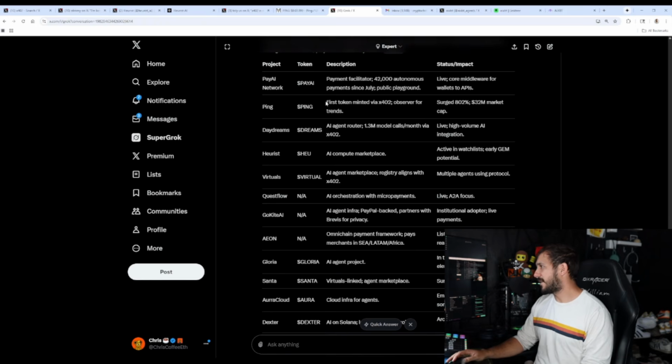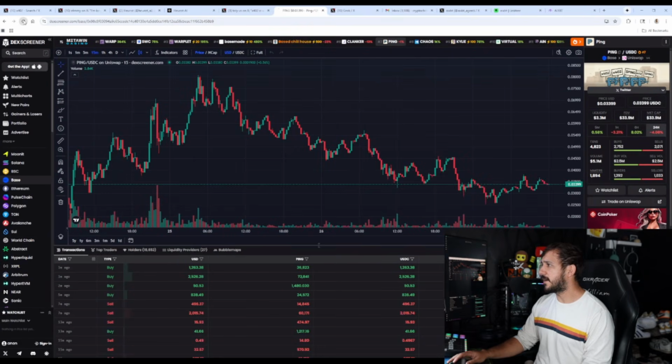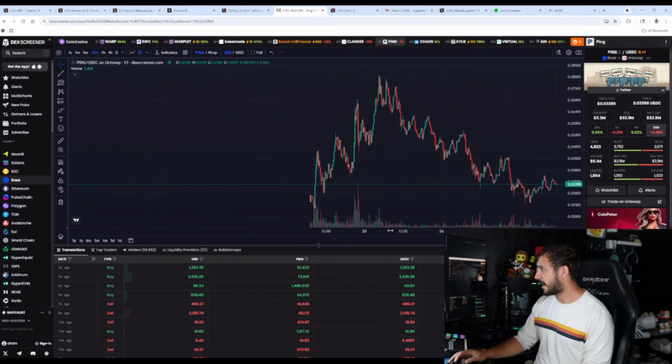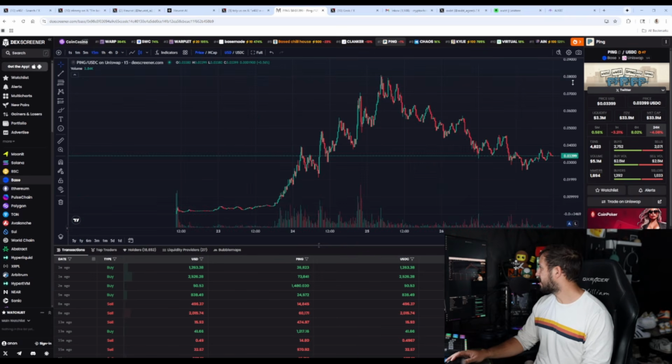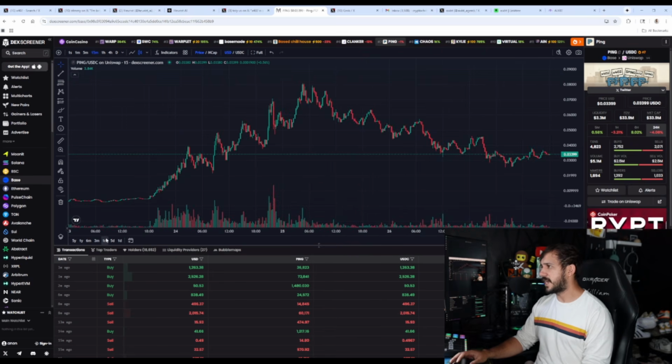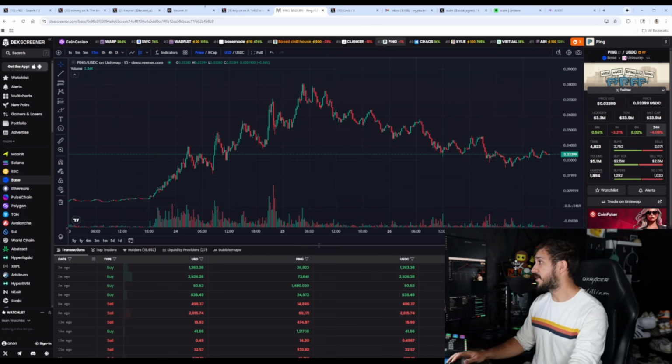So Ping is apparently the first token minted via x402's Observer of Trends. I do have Ping pulled up right here. I bought Ping at literally this price, which is a 30 mil market cap, or what is it, 3 cents. It went all the way to almost an $80 million market cap and had a huge fall off. The reason I'm a little hesitant to say go heavier in this is because I honestly don't know much about the tokenomics.